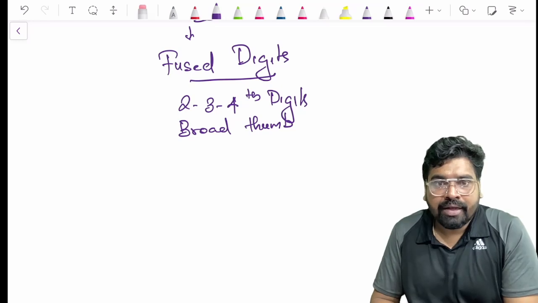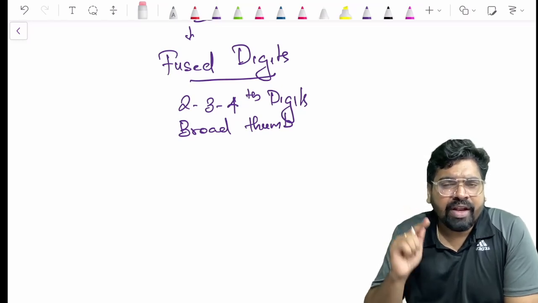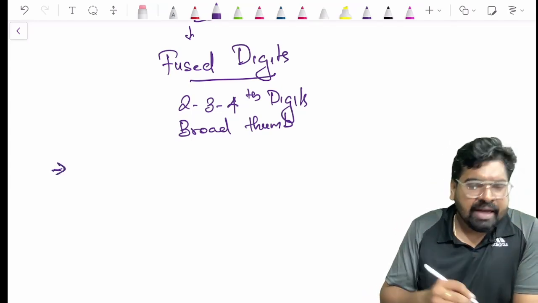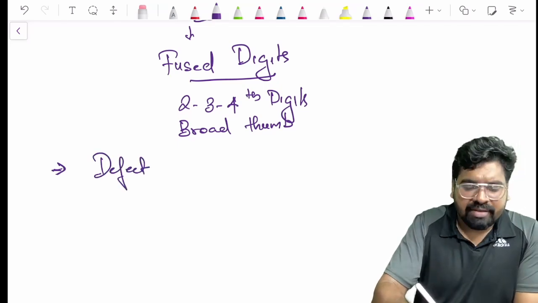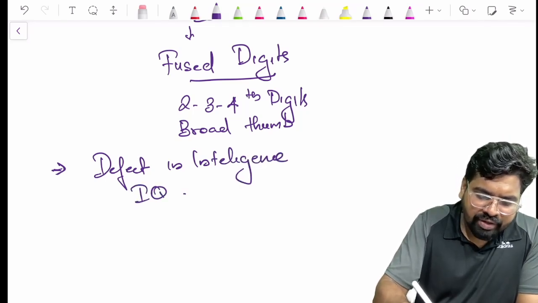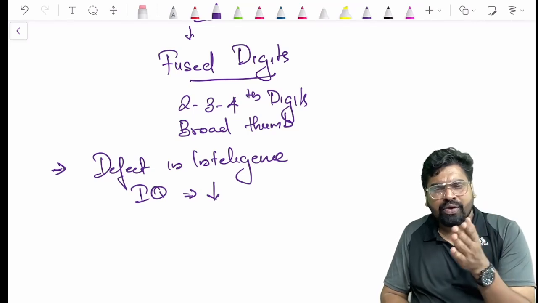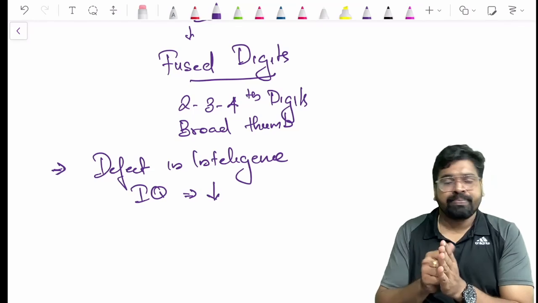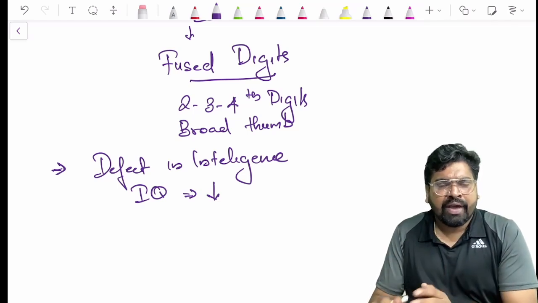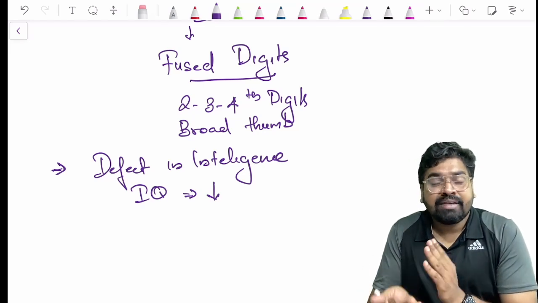Now, the extra thing you have to remember is that in Crouzon syndrome there was no defect in intelligence. But here there is a defect in intelligence. Please remember this. The IQ of the person is reduced. This was once asked in your NEET examination: which of the following statements is true regarding Apert syndrome. Those questions we call apply-supply questions: apply the knowledge, supply your answer, you get the mark.